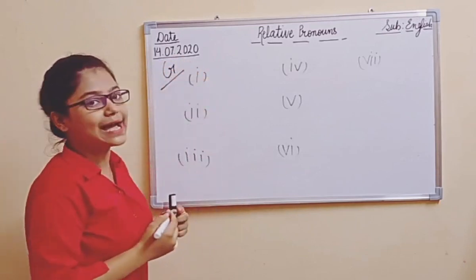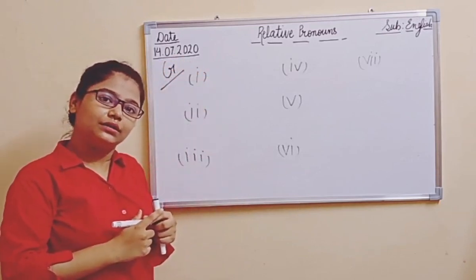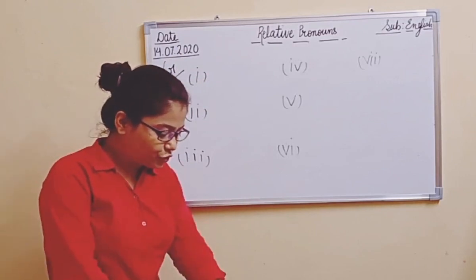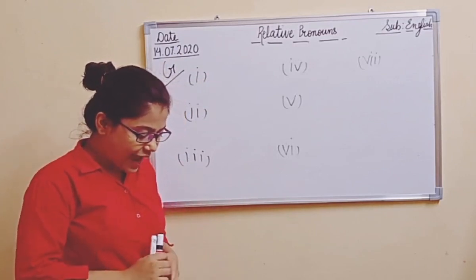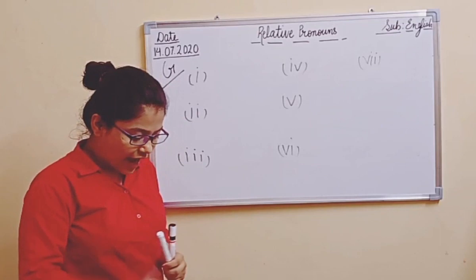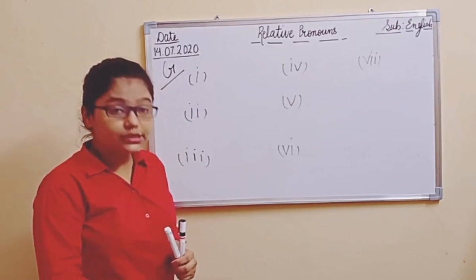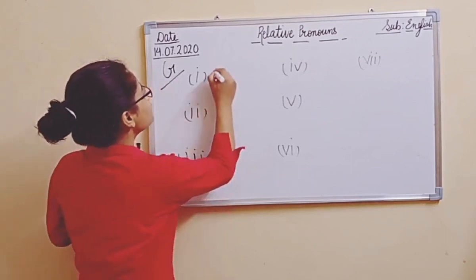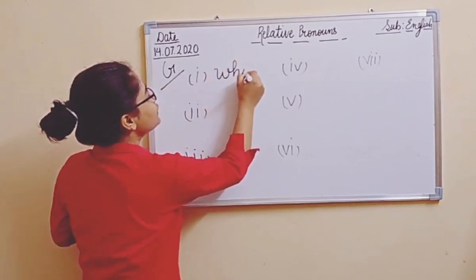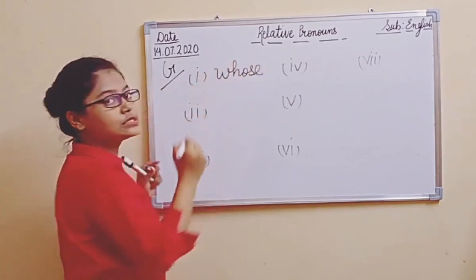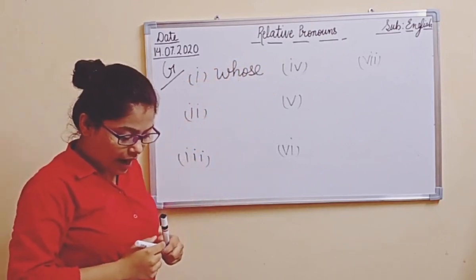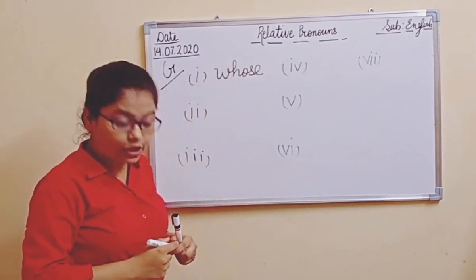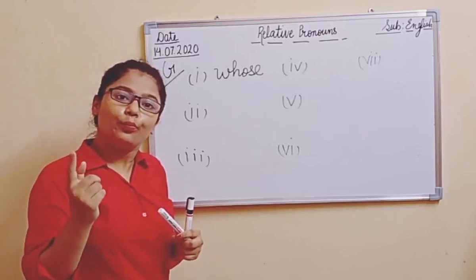We are on exercise number G, page number 30. Okay? Come to the first sentence. The man dash car did not have a number plate was stopped by the police. The man whose car, fill the first blank with whose. The man whose car did not have a number plate was stopped by the police.